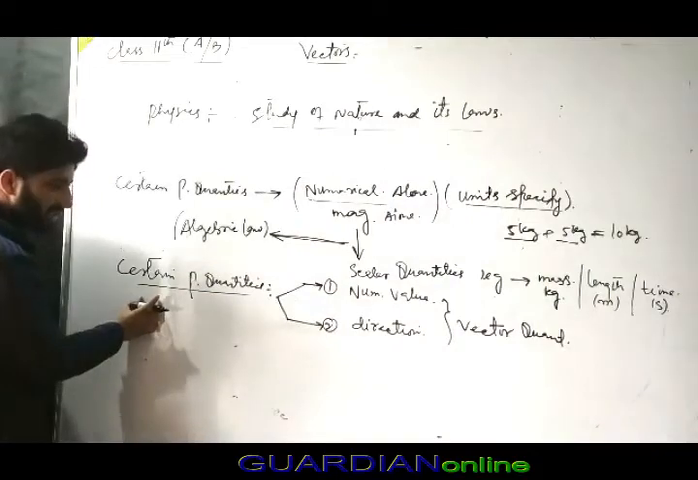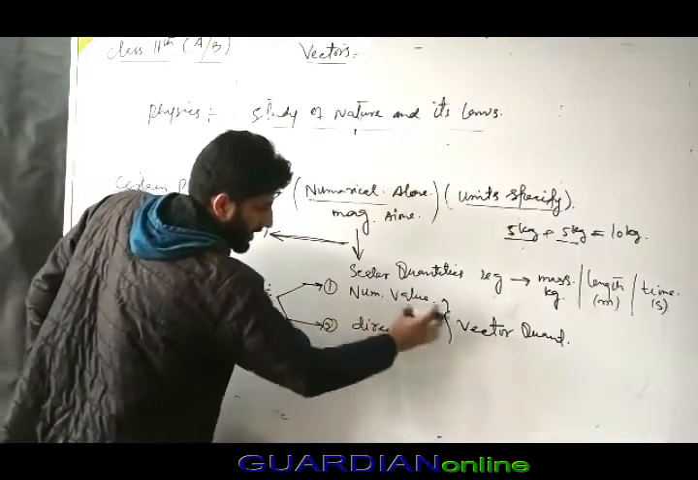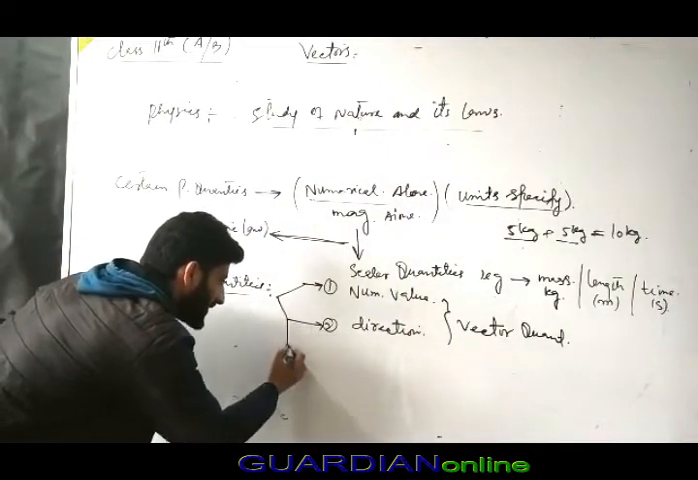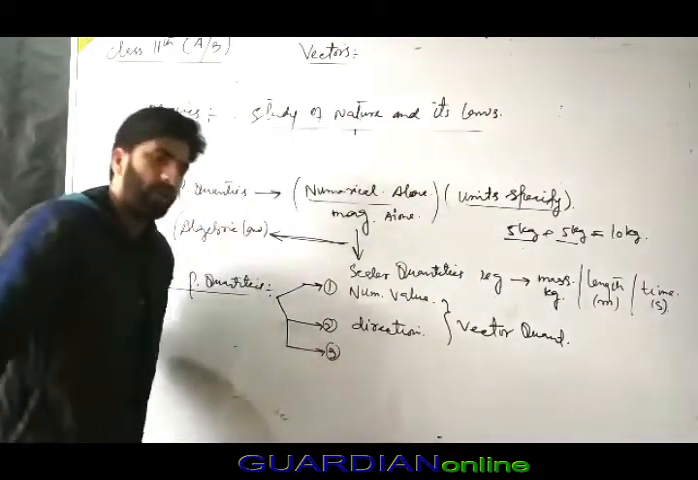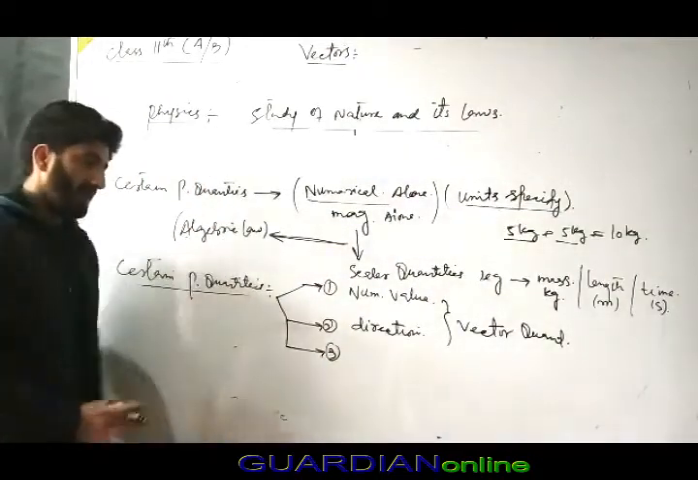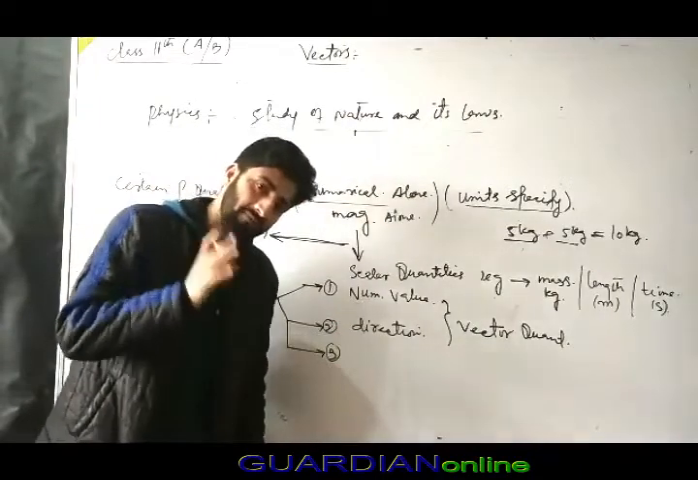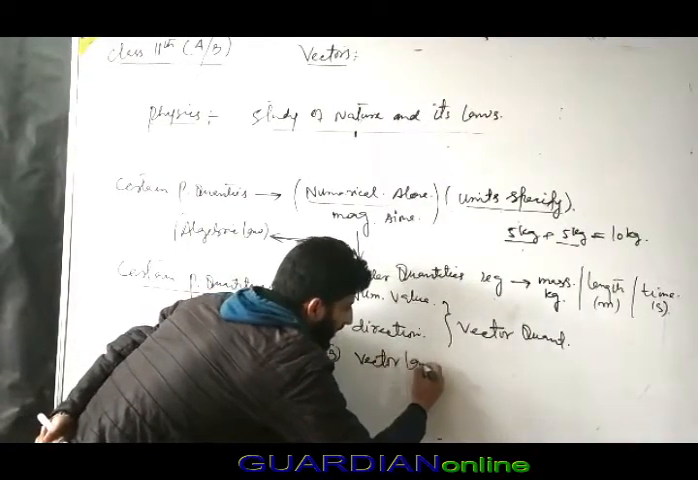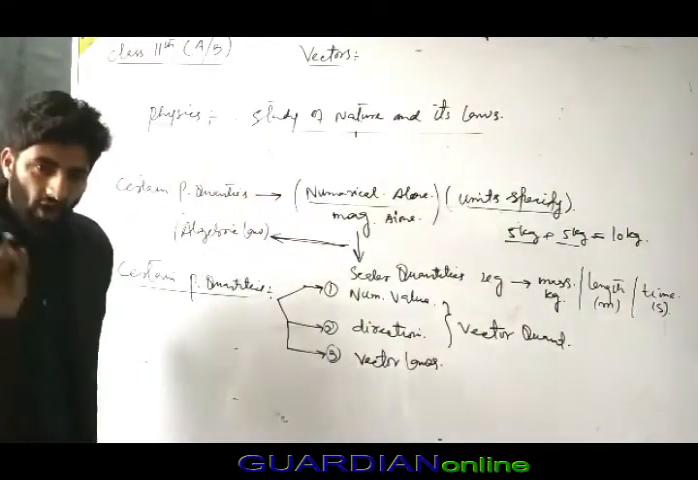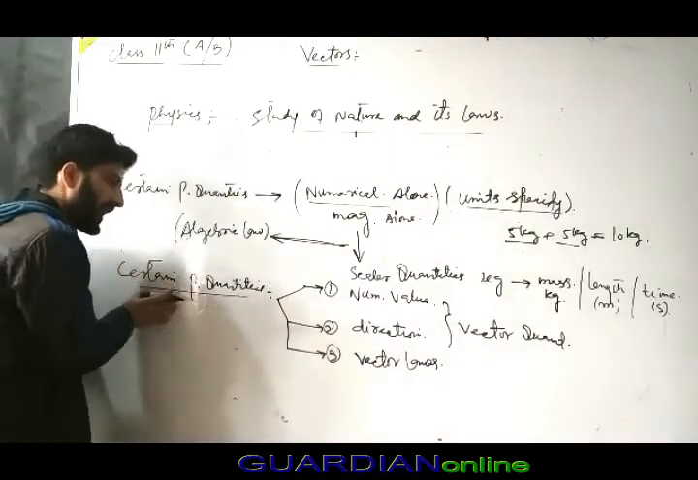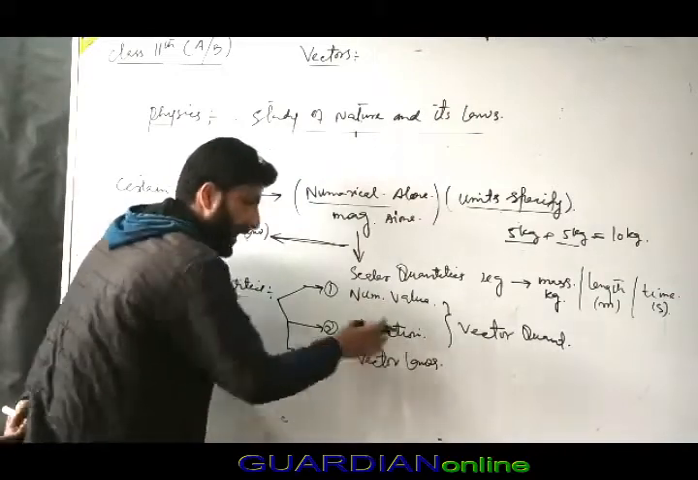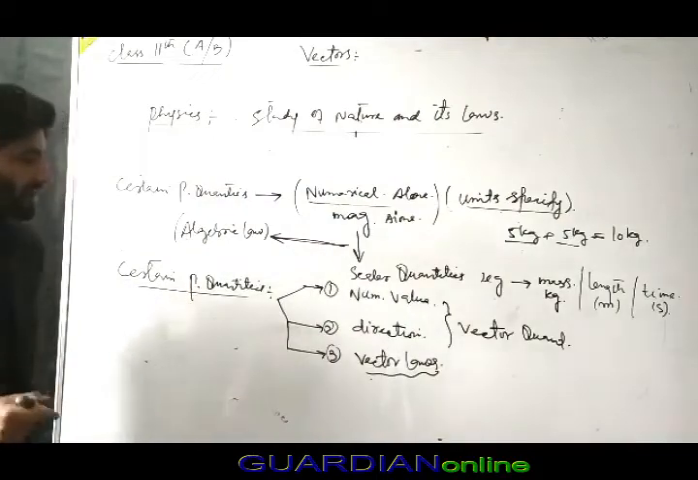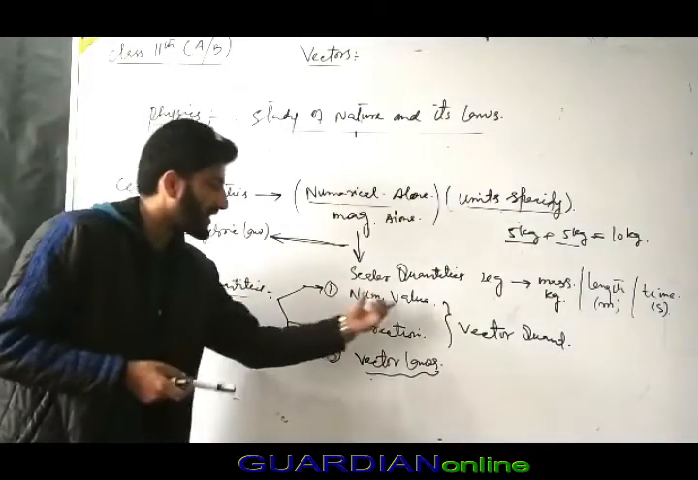Now, a quantity which can be represented by numerical value and direction is known as a vector quantity. But this statement is not complete. Why? Because this description is incomplete. We must also mention that such quantities follow vector laws. So a physical quantity which obeys numerical value, direction, as well as vector laws, is called a vector quantity. Not every quantity that has a numerical value and direction is a vector.